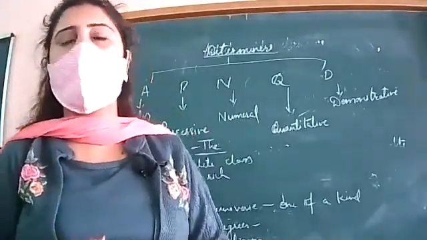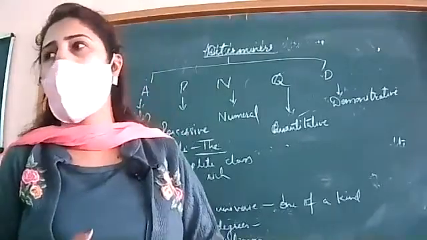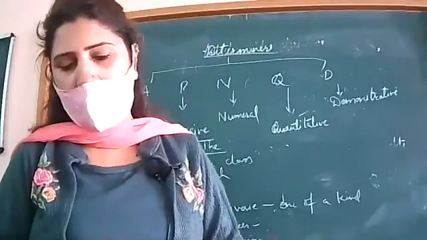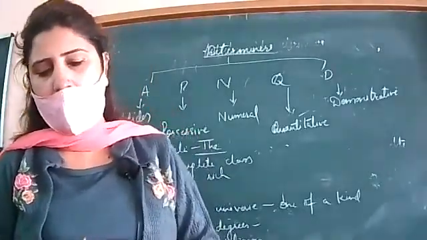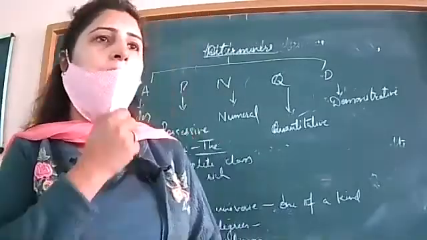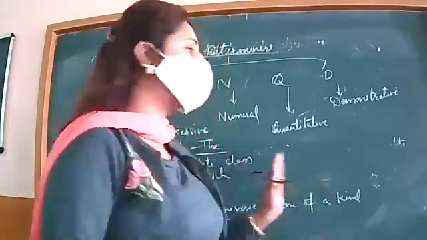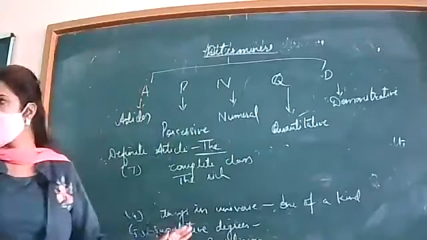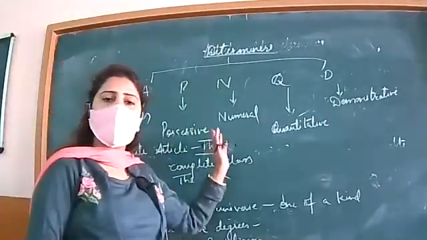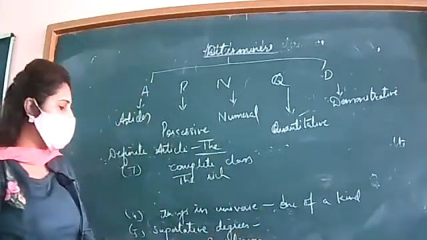Names of rivers we have done. Names of newspapers and magazines, the Hindustan Times. With the names of oceans also, the Indian Ocean, the Pacific Ocean. So this is where "the" is used. We have completely revised the use of "the".